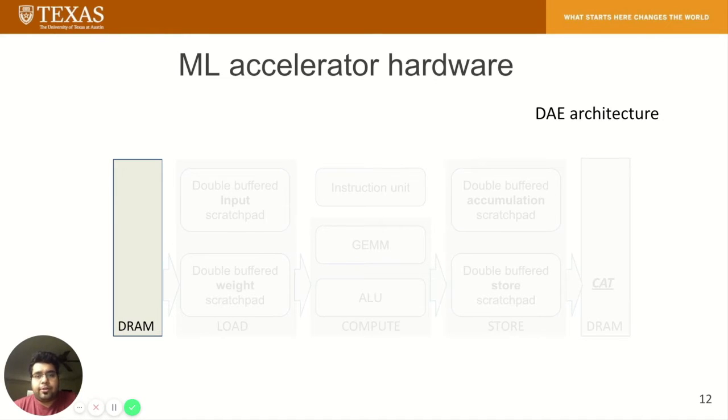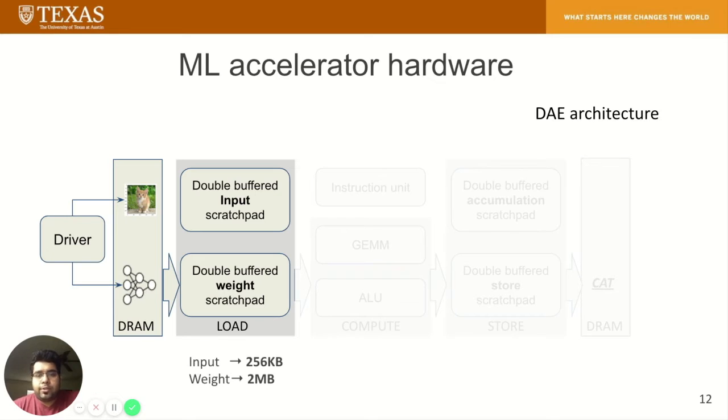The ML accelerator is a decoupled access execute design containing load, compute, and store units controlled with dependency queues. The driver loads the input and model onto the DRAM. The load unit consists of a double buffered input scratchpad of size 256 kilobytes and a weight scratchpad of 2 megabytes.